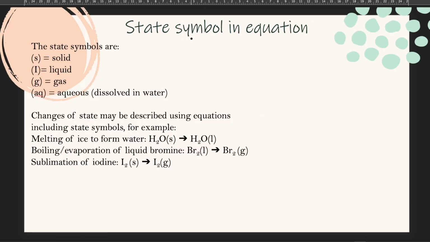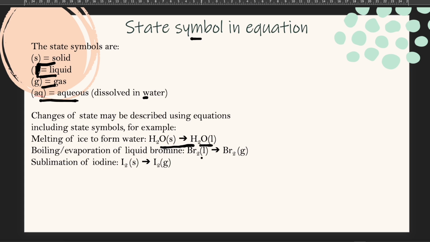Next, state symbols in equations. There are s for solid, l for liquid, g for gas, and aq for aqueous, meaning dissolved in water. By looking at these equations, we know that this one is solid water, so it's an ice cube, changing into liquid water.